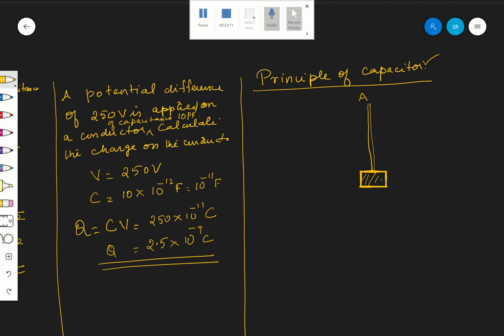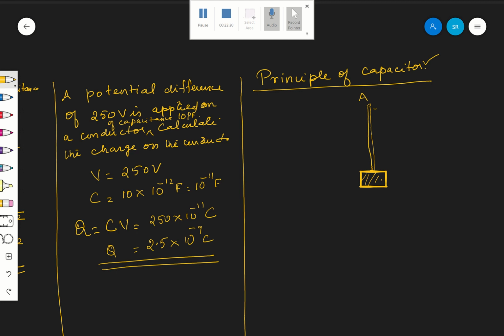Now what I am going to do is give some positive charge to A. Positive charge is given to this plate A.